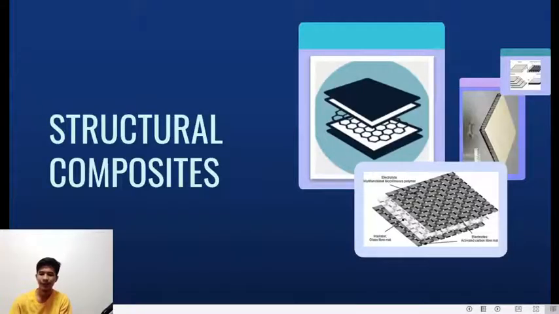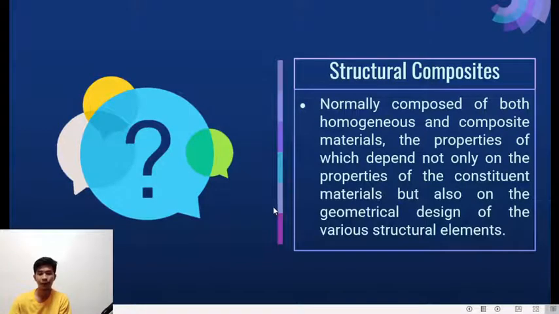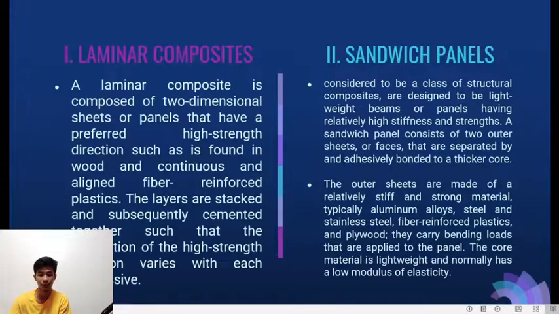Now, the next part is the structural composites. These are normally composed of both homogeneous and composite materials, the properties of which depend not only on the properties of the constituent materials but also on the geometrical design of the various structural elements.